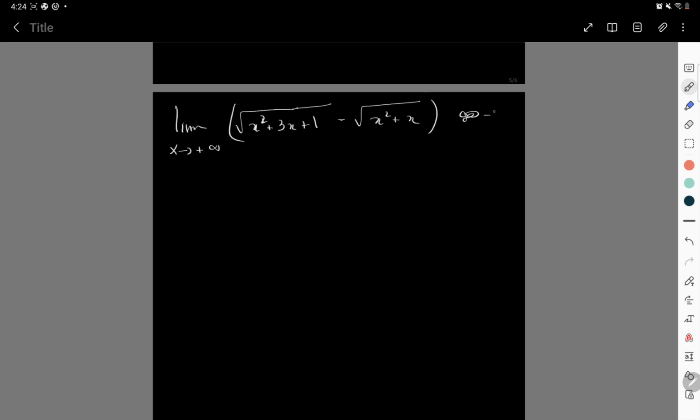Okay, now let's move on to the last one, which may require some work, but it's still not too bad. The square root of x squared plus 3x plus 1 minus the square root of x squared plus x, as x goes to infinity. Let's first try to plug in. We get root of infinity minus root of infinity, so an infinity minus infinity, which is an indeterminate form.